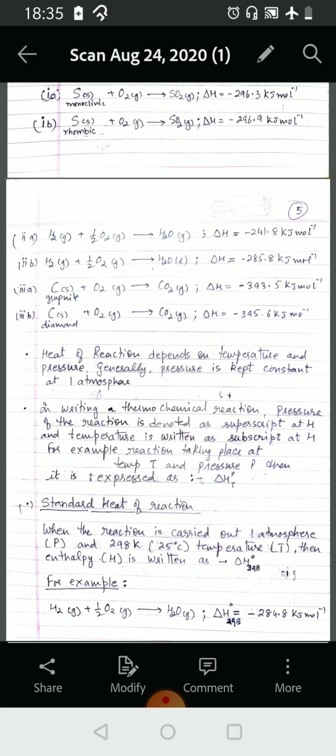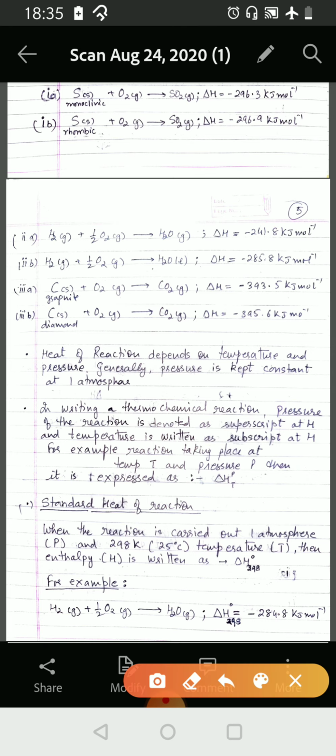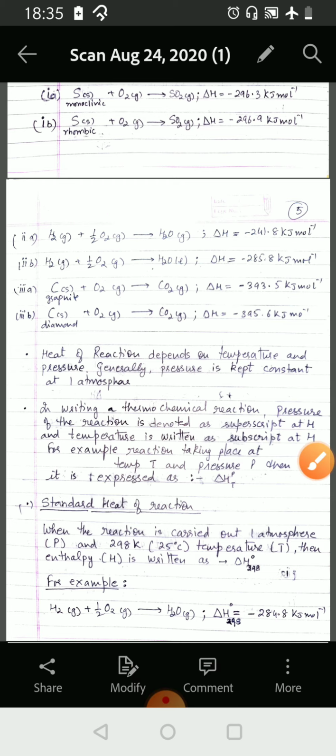The second example we take is the formation of water. The first is when hydrogen and oxygen, both in the gaseous form, react to give water in the gaseous form, the heat change is minus 241.8 kilojoules per mole. But when hydrogen and oxygen, both in the gaseous form, react to give water in the liquid form, the heat change comes to be minus 285.8 kilojoules per mole. So we see that the heat change is quite significant.